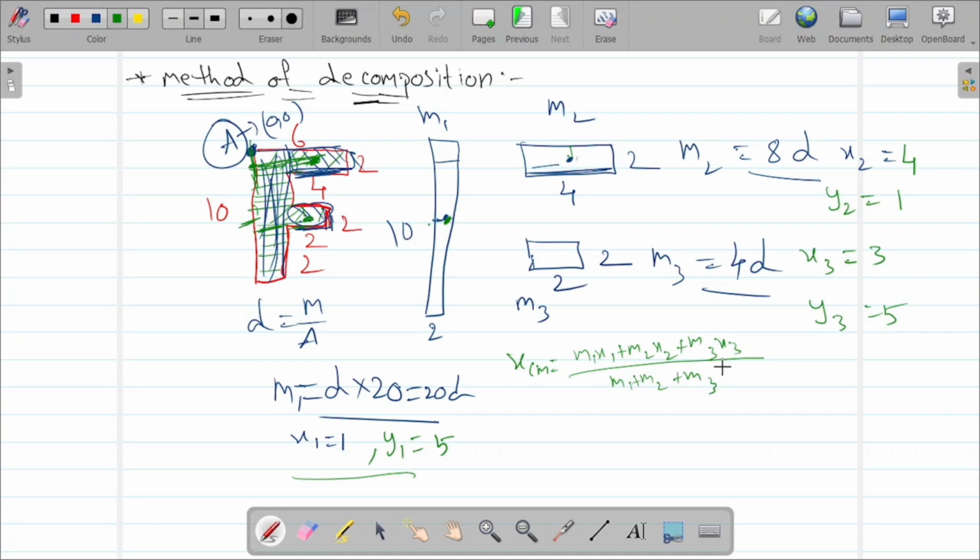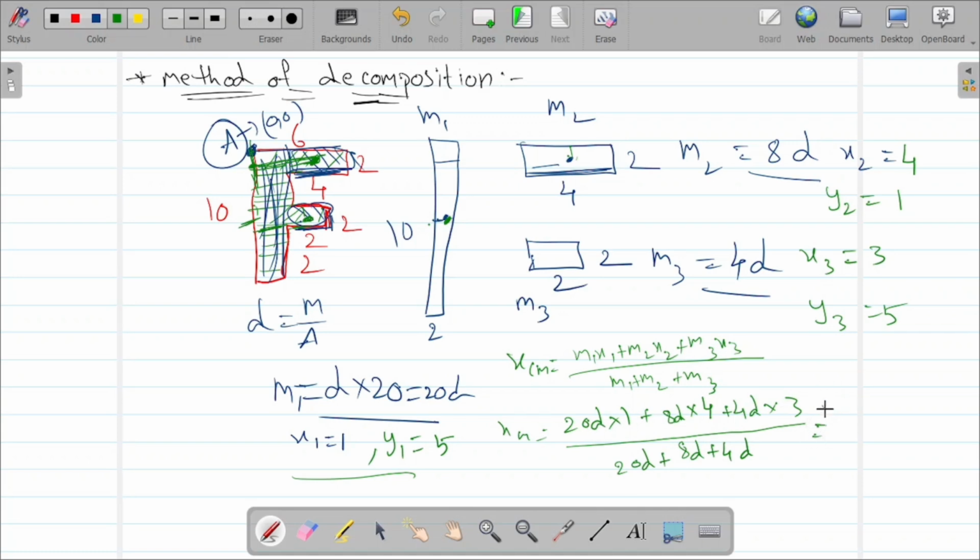So x center of mass equals m1, which is 20d, into x1 which is 1, plus m2, which is 8d, into x2 which is 4, plus m3, 4d, into x3 which is 3, by 20d plus 8d plus 4d.